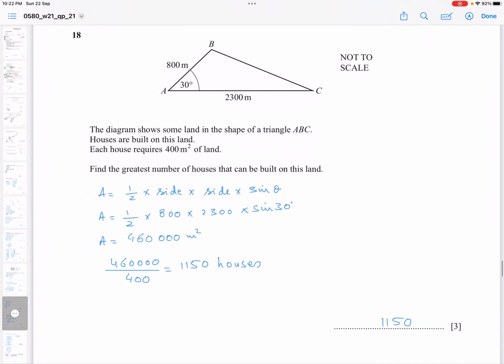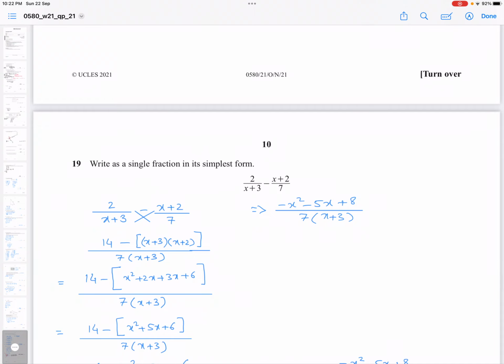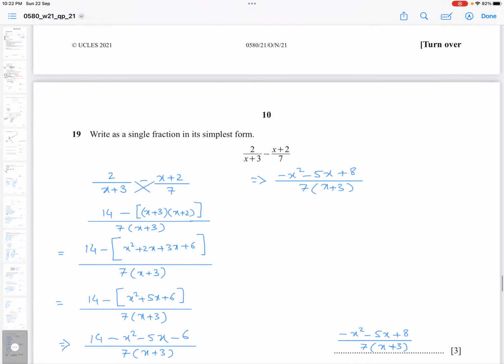Question number 19, write as a single fraction in its simplest form. So you just cross multiply, your LCM would be x plus 3 times 7, and 2 would be multiplied by 7, which is 14, and minus, then multiply x plus 3 by x plus 2. So then you start multiplying these two brackets, you get x squared plus 2x plus 3x plus 6. Then simplify this bracket, so you get x squared plus 5x plus 6.